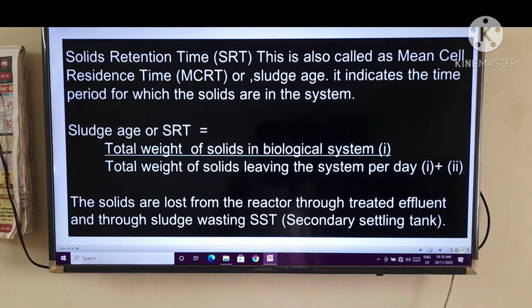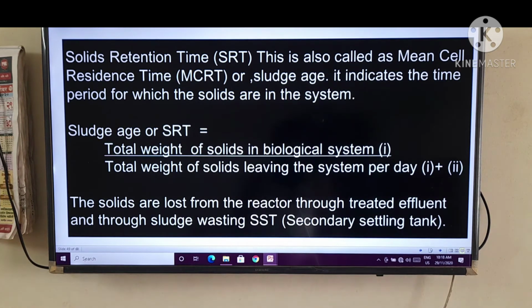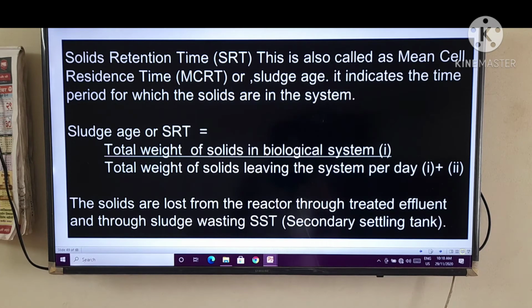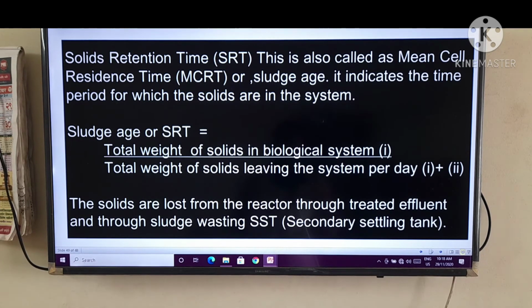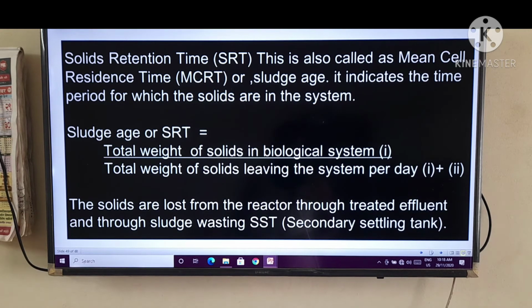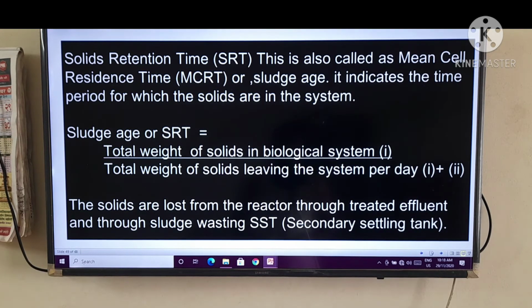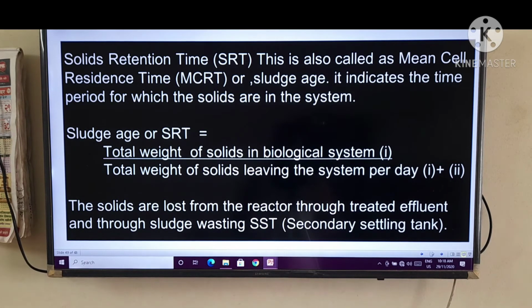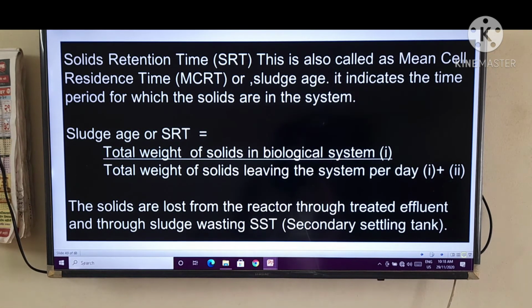Solids retention time, SRT. This is also called the mean cell residence time, that is MCRT, or sludge age. It indicates the time period for which the solids are in the system.